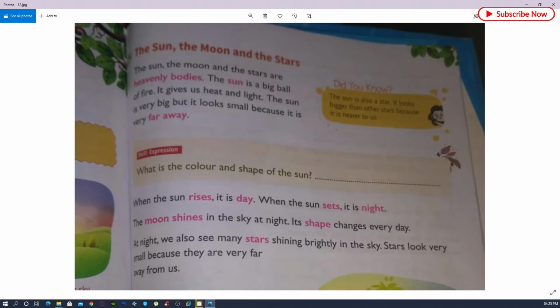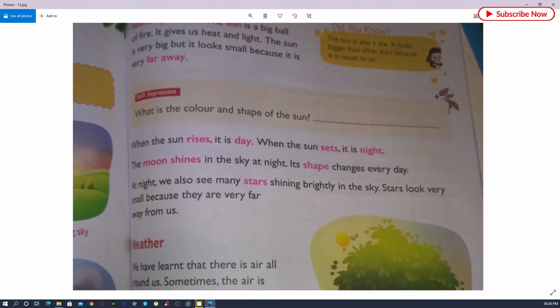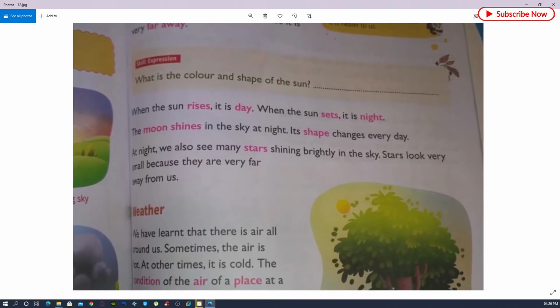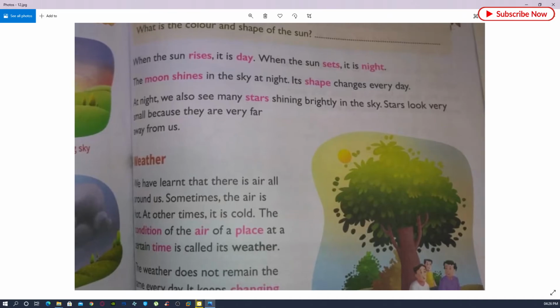When the sun rises, it is day. When the sun sets, it is night. So you know these things very well. The moon shines in the sky at night, but the moon's shape changes every day. At night, we also see many stars shining brightly in the sky. Stars look very small because they are also very far away from us.